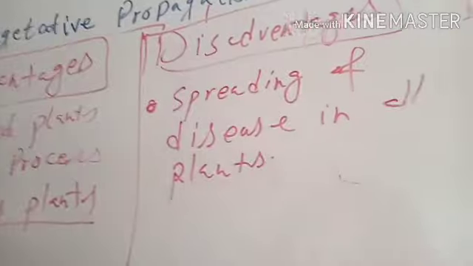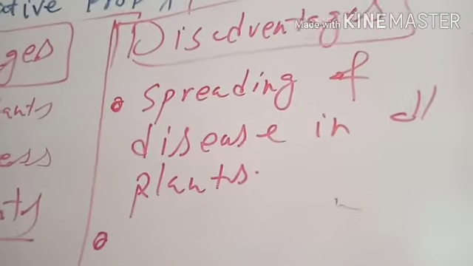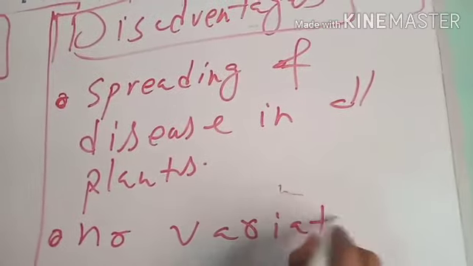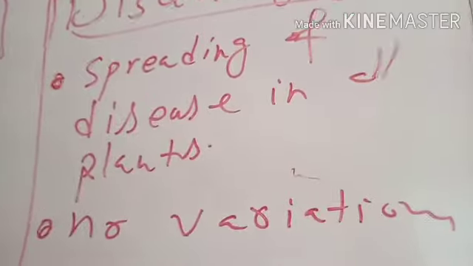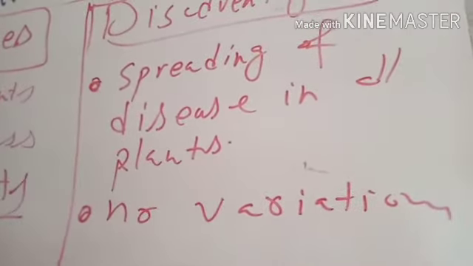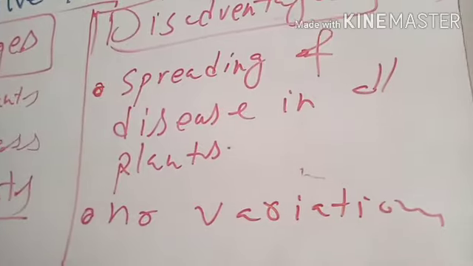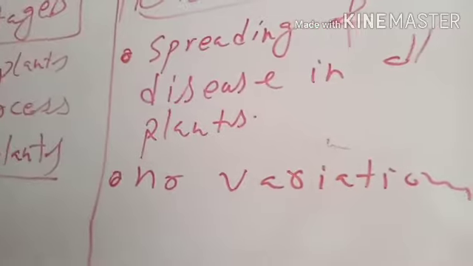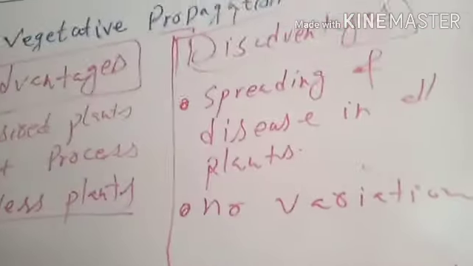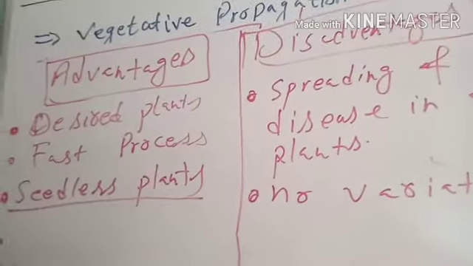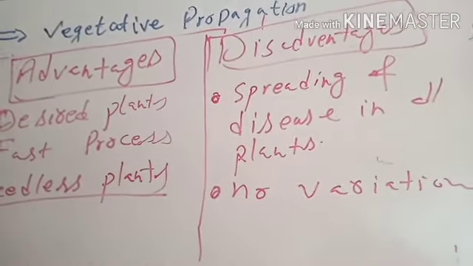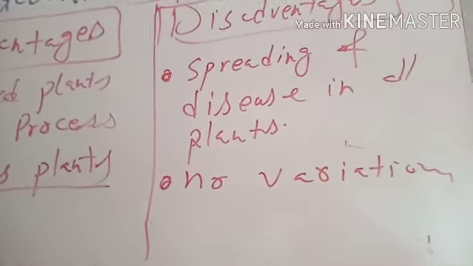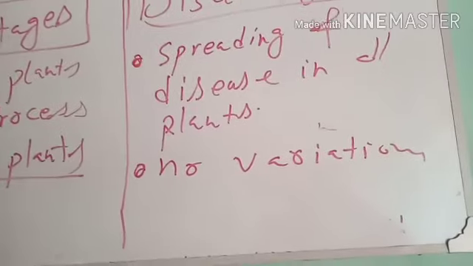Another disadvantage of vegetative propagation is that plants have no variations, because plants are not undergoing the crossing over process which occurs in meiosis or in sexual reproduction. Absence of variations will lead to inability of the plants to survive in a wide range of ecosystems or environments. The adaptability or adaptation of plants reproduced by vegetative propagation is less.